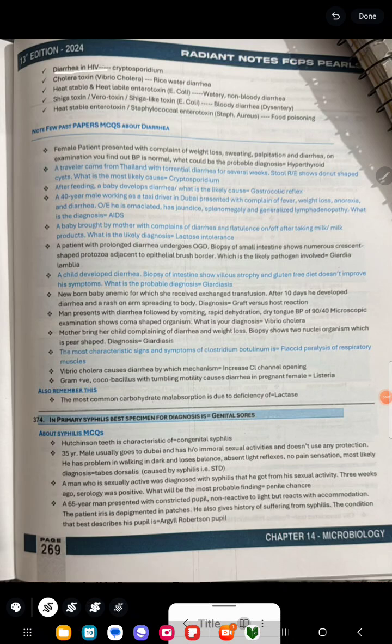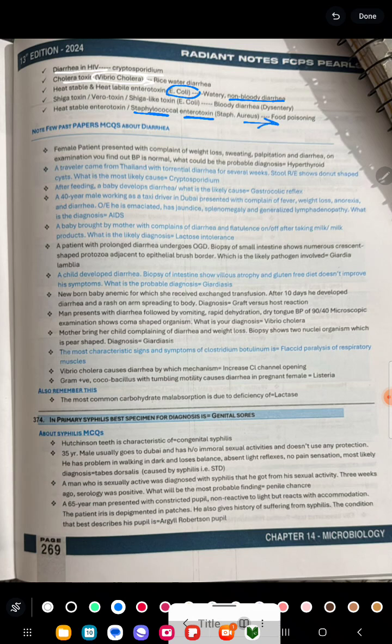Diarrhea in HIV patient is caused by Cryptosporidium. Cholera toxin, that is Vibrio cholerae, causes rice water diarrhea. Heat stable and heat labile enterotoxin of E. coli causes watery non-bloody diarrhea, while heat stable enterotoxin of staphylococcal enterotoxin causes food poisoning.